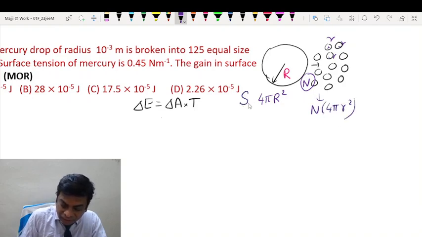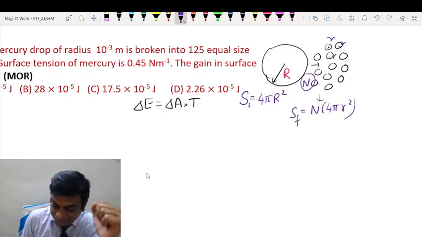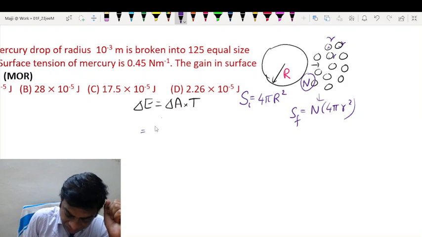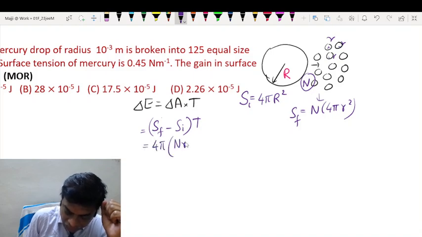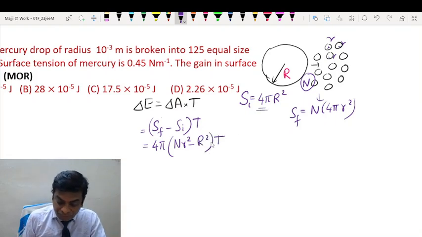So this is the initial surface area, and this is the final surface area. So change in area will be final surface area minus initial surface area. So the change in area is 4 pi into n small r square minus capital R square. I have taken 4 pi common, students, like this.